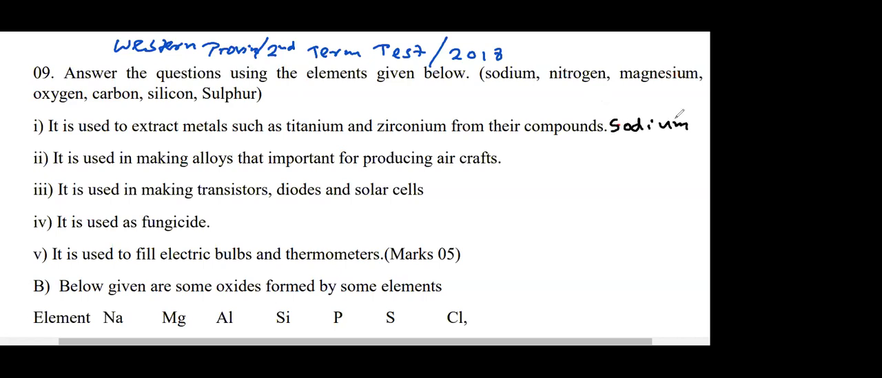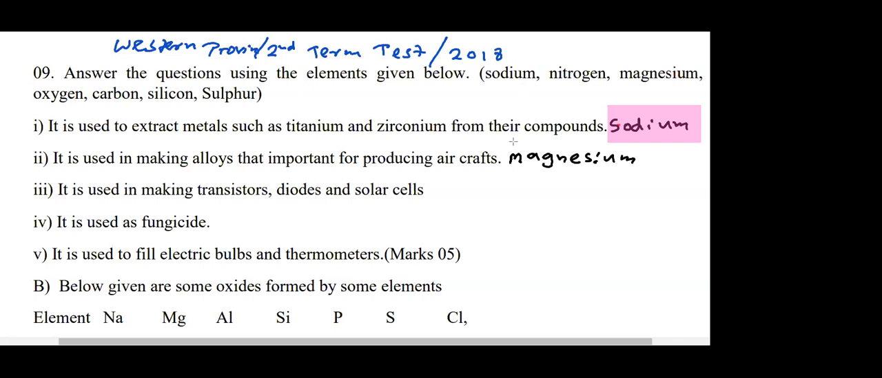Then next one, Part 2. Who can give me the answer? It is used in making alloys that are important for producing aircraft. What is used? Alloys for producing aircraft. Yes, Senuka? Magnesium. Very good. Answer: magnesium. So this is what we directly call knowledge based questions.